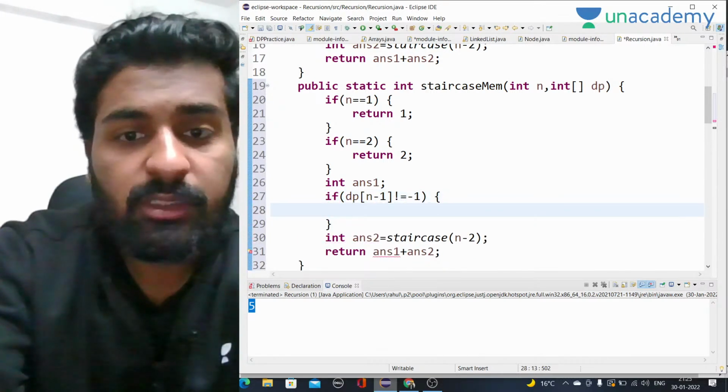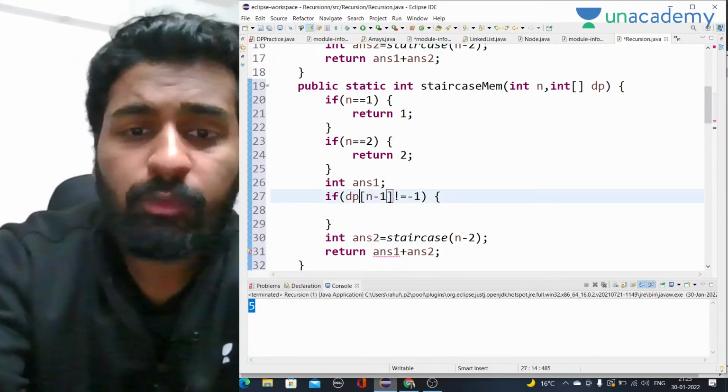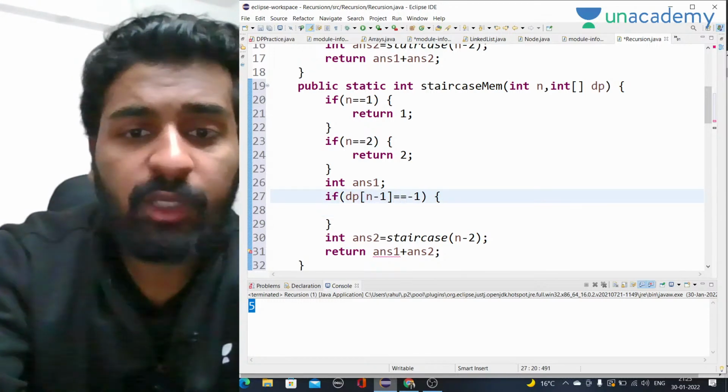If it is equal to minus 1, we are going to call for recursion.